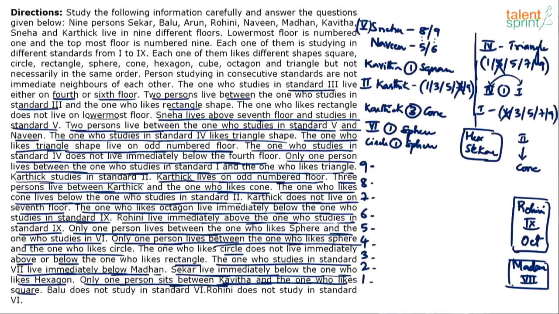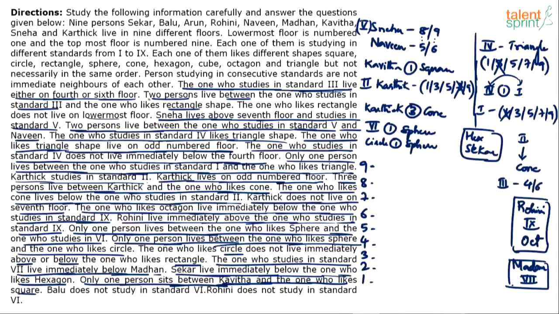Oh, this point, what happened with the first point? The one who studies in standard 3 lives either on 4th floor or 6th floor. Standard 3 is either 4th floor or 6th floor. That I did not know. Standard 3 is either 4th or 6th.